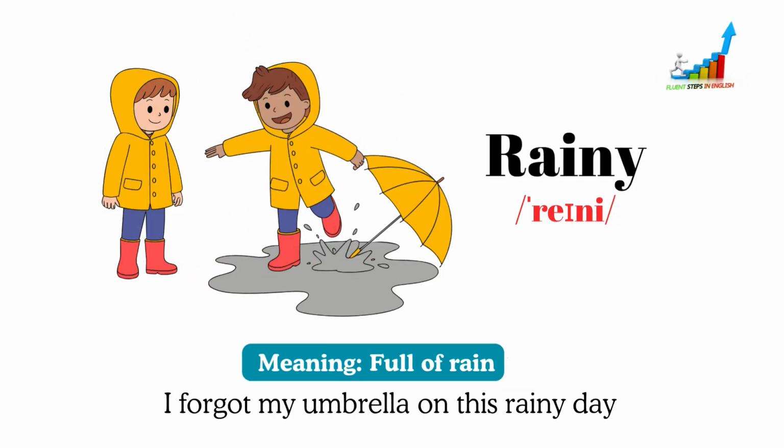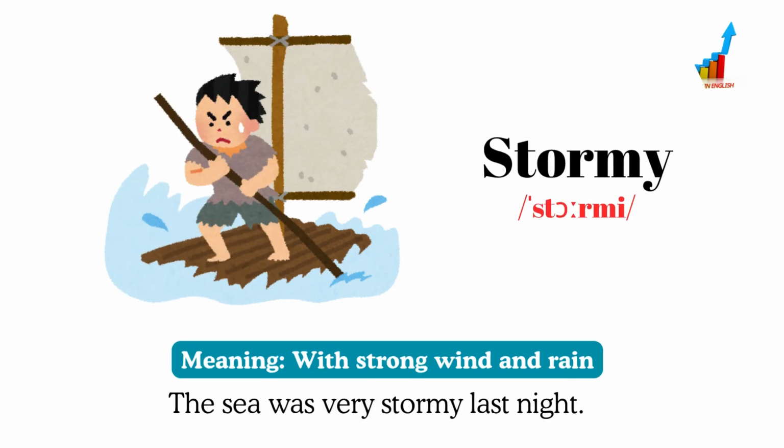Rainy, meaning full of rain. For example, I forgot my umbrella on this rainy day. Stormy, meaning with strong wind and rain. For example, the sea was very stormy last night.